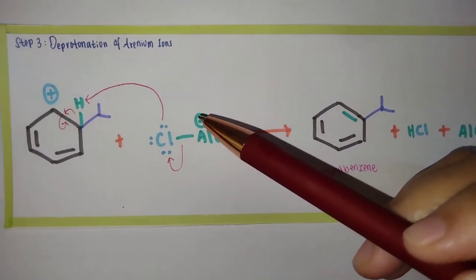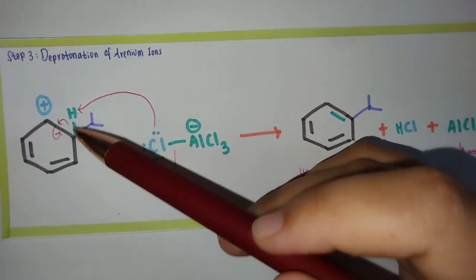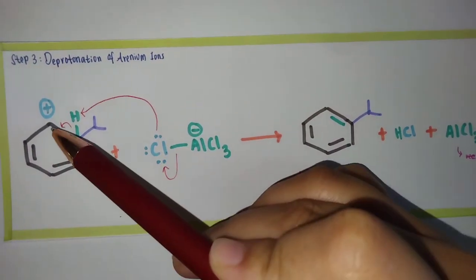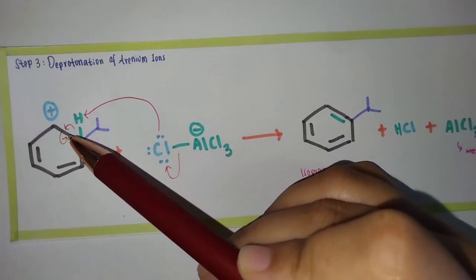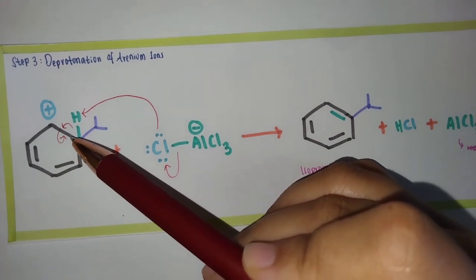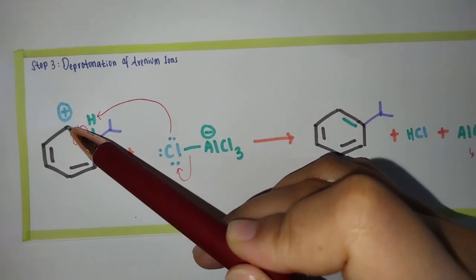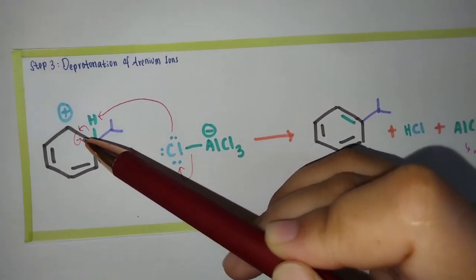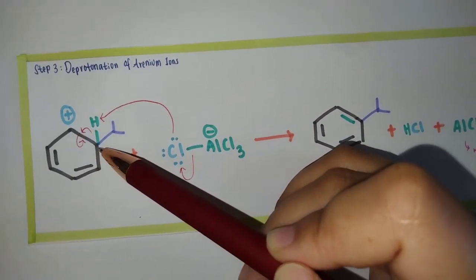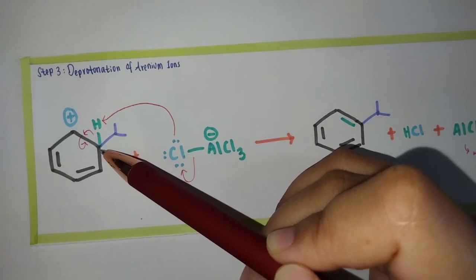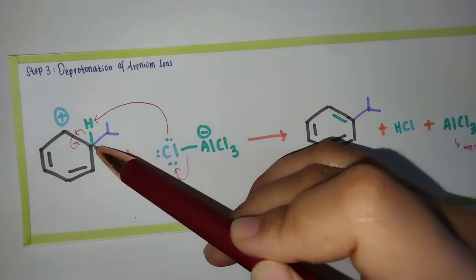After the formation of the arenium ion, there is a positively charged carbon atom within the benzene ring. This positively charged carbon atom is often adjacent to a carbon bearing a hydrogen atom on one of the ring carbons. It means the carbon holding the positive charge is next to the carbon that is next to a hydrogen atom on one of the ring carbons, this one.